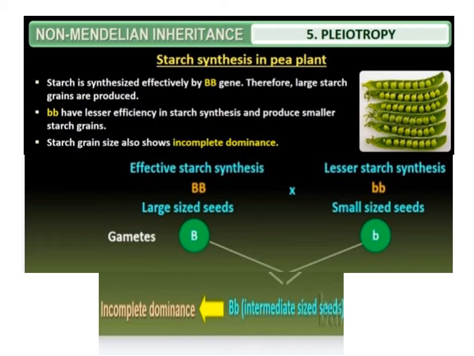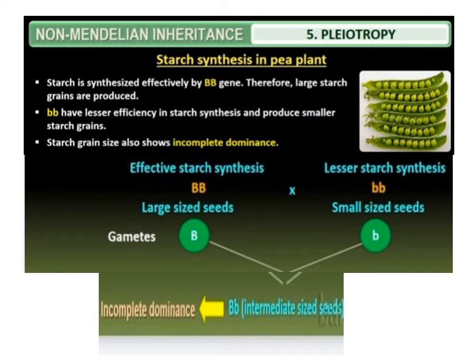Each dominant allele of the polygene accounts for a partial expression of the trait, or individually produces a certain amount of phenotypic effect. Thus, the presence of more dominant alleles of the polygene makes the trait more prominent.